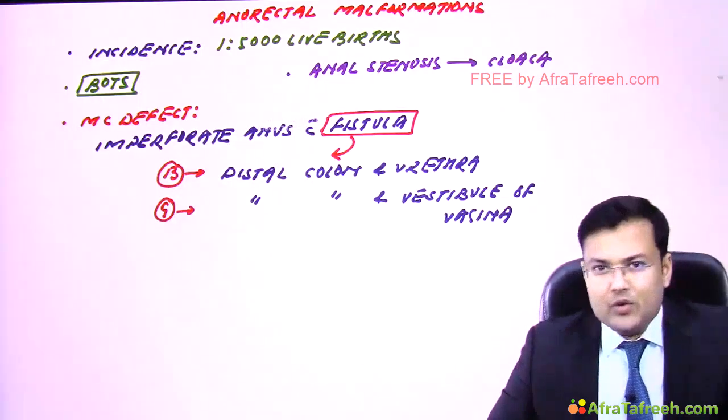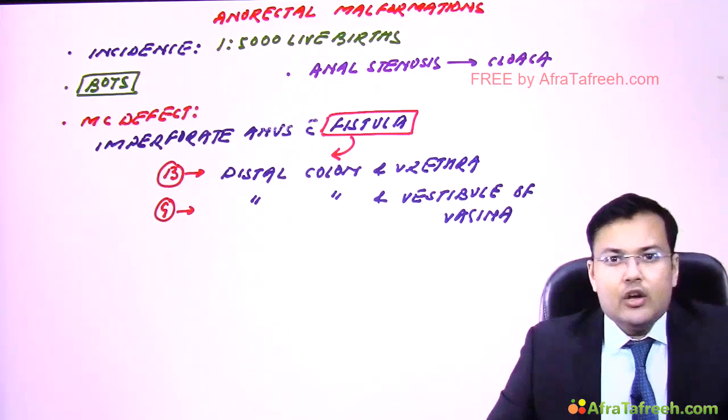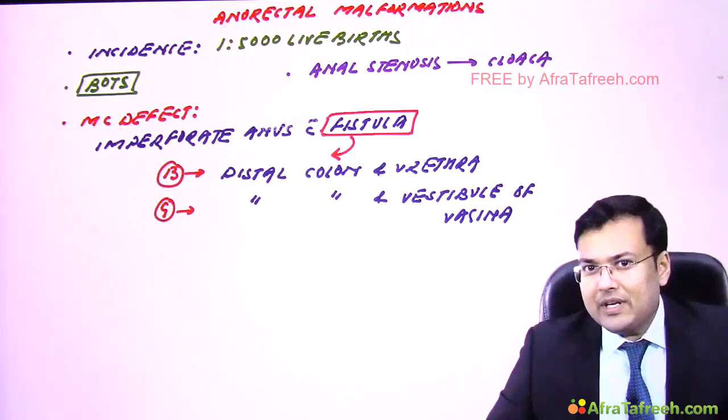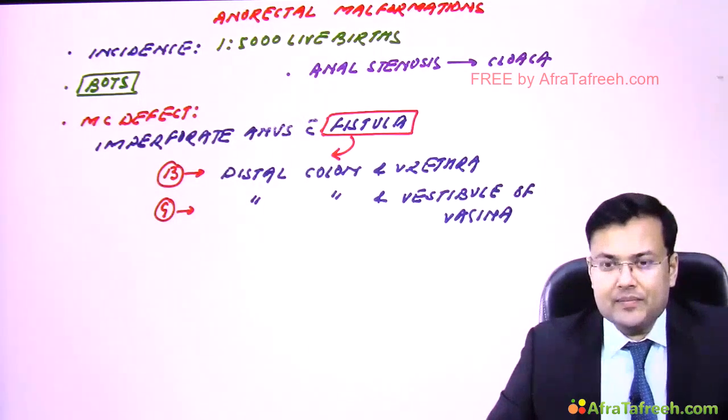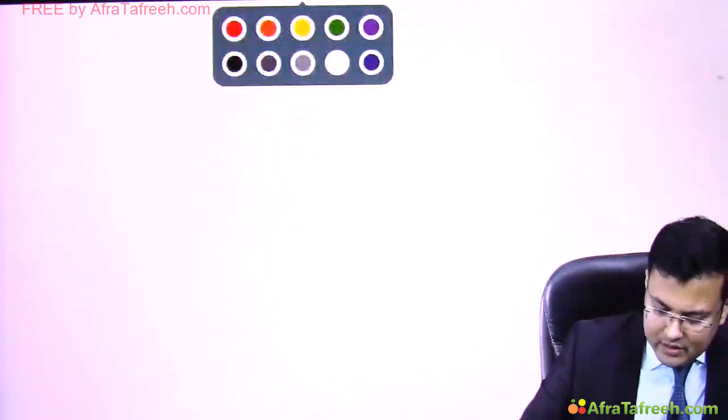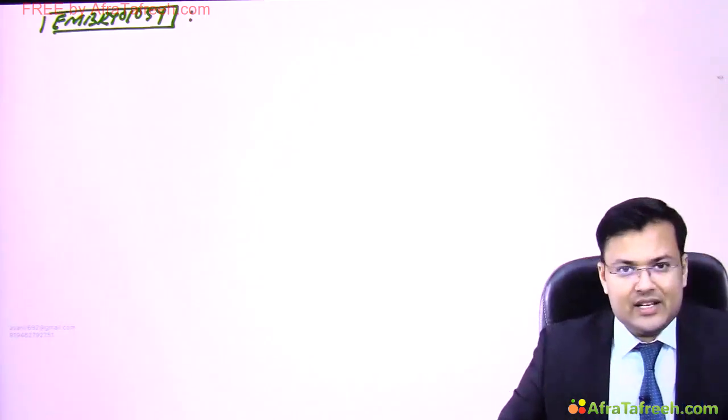Before discussing anorectal malformation in detail, you should understand the important points related to embryology. Now see the important points related to embryology of development of urinary tract and genital tract.